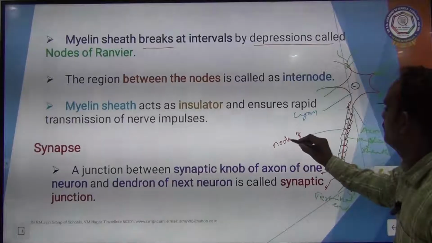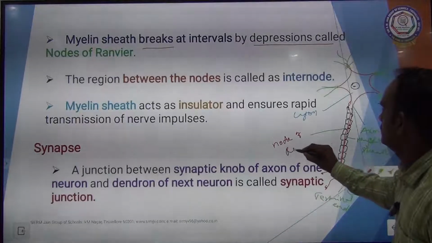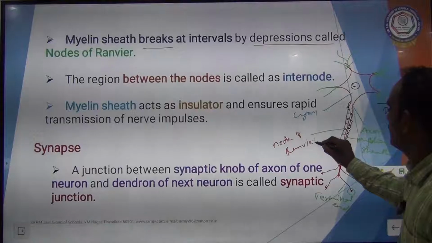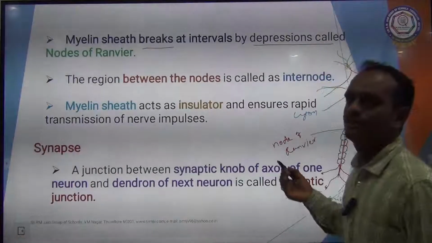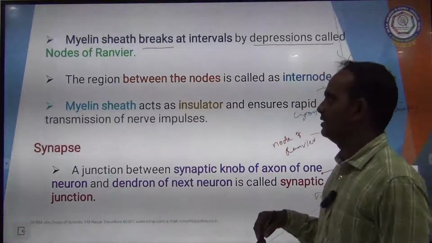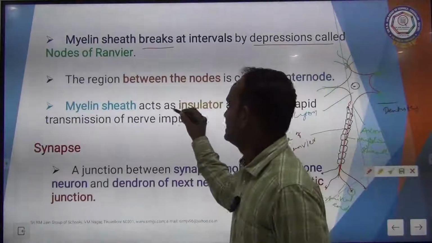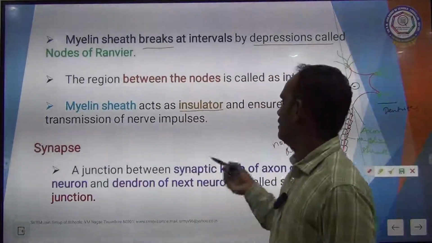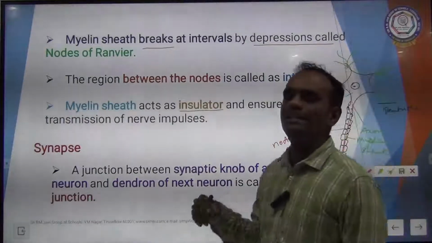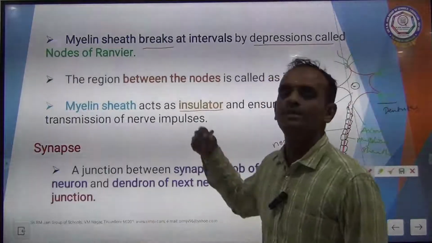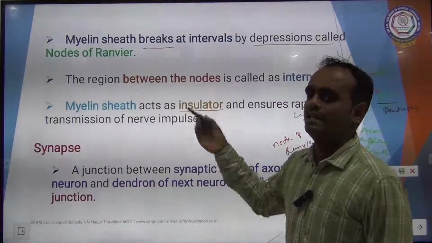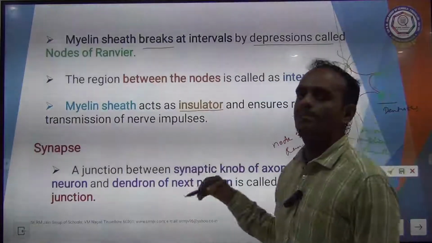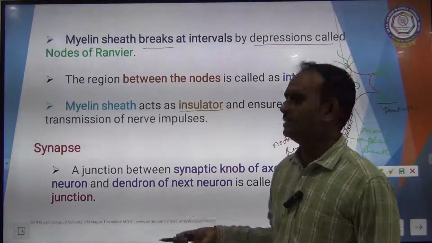The region between the nodes is called internodes. The myelin sheath acts as an insulator and ensures rapid transmission of nerve impulse.